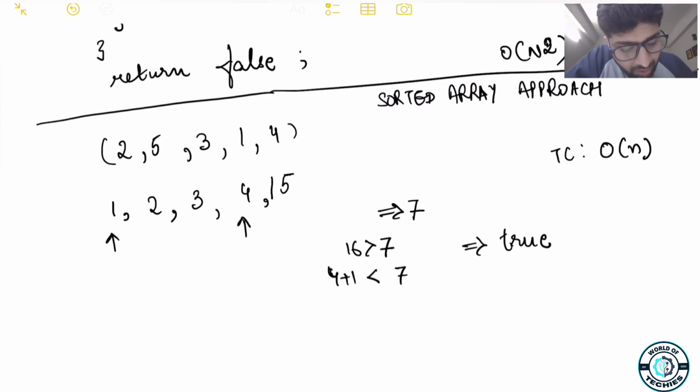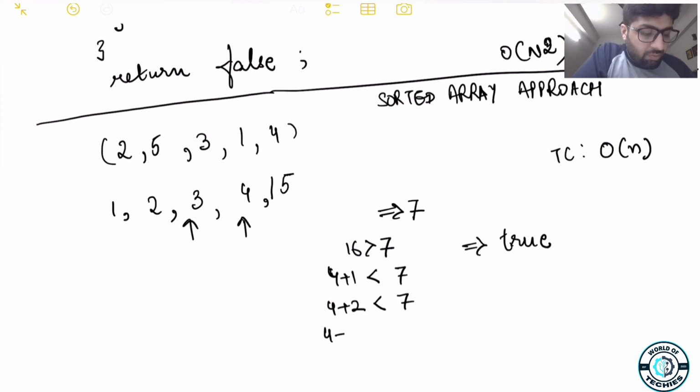5 is less than 7. So now I'll move my first pointer towards right by one position. So now my sum is 4 plus 2 and target is 7. So 6 is still less than 7. So I'll again move my first pointer by one position. Now 4 plus 3 is equal to 7 and we return true here.